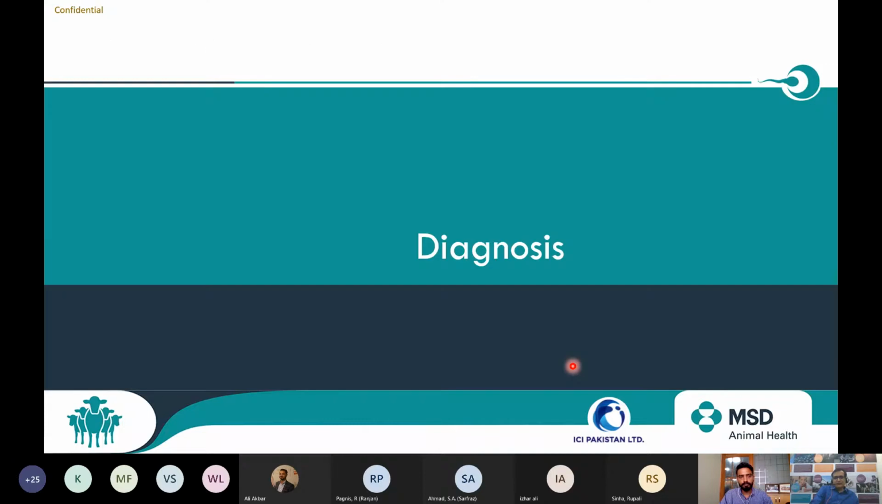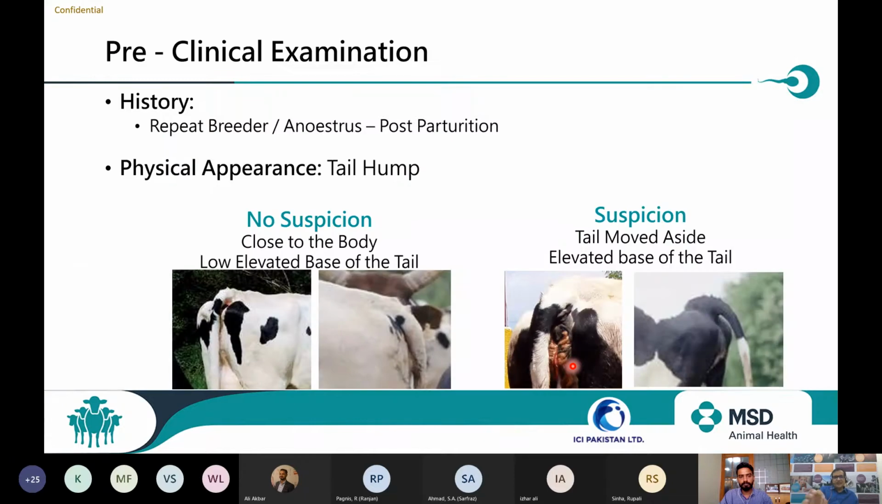So what can we do? First, we need to diagnose the stage of our animal and what condition we have. First and foremost is the history. As a clinician, if I get a history of anestrus and the animal has recently parturited, then I can assess that yes, there could be some problem with the uterus. Second, as a farmer,